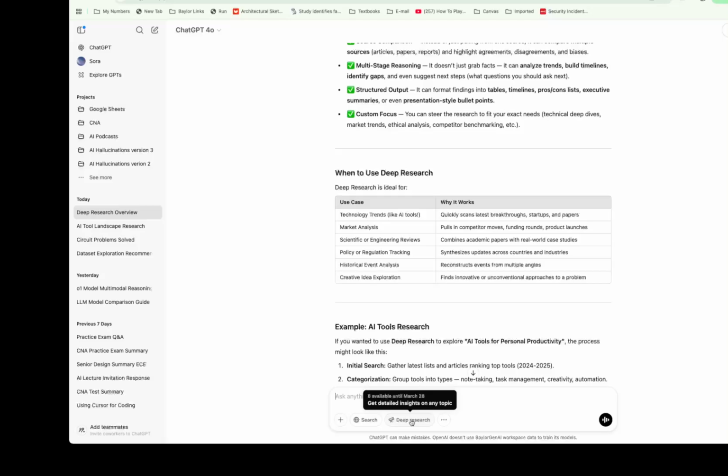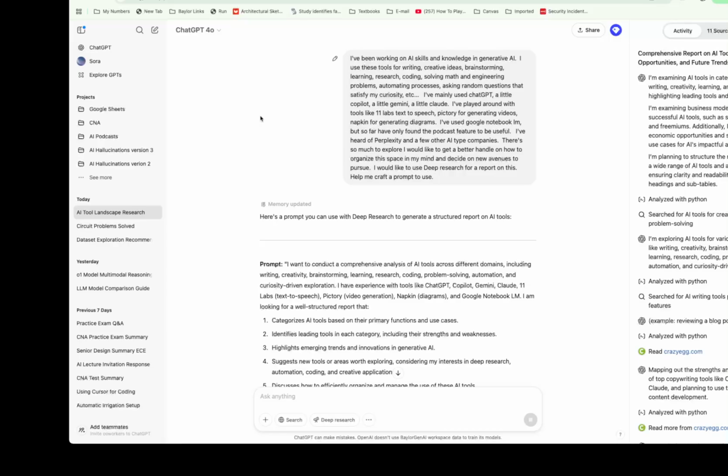All right, so the next thing I wanted to cover is how would I use this tool. Because it's limited, I want to make sure I have the best chance possible at a good prompt for the tool to work on. So I started off with an idea for a deep research topic. So I put in this prompt.